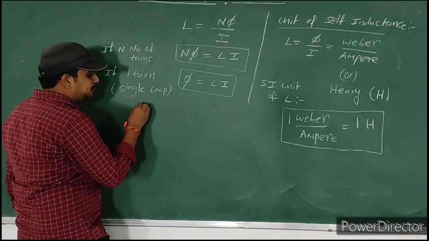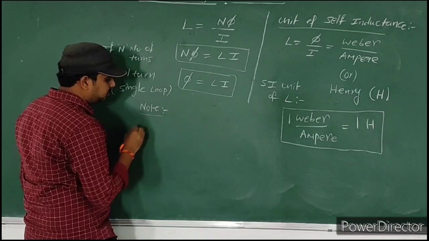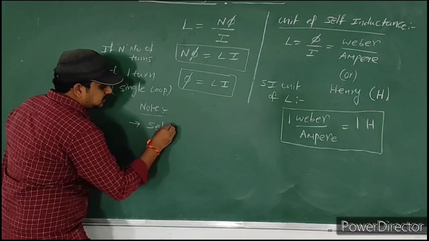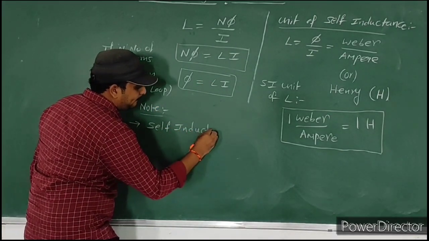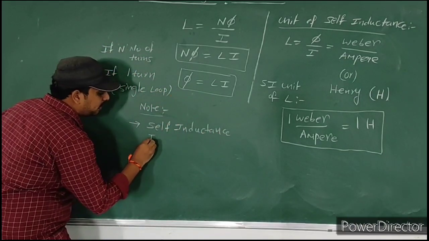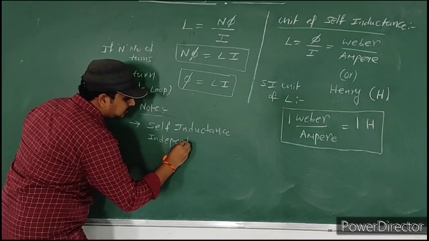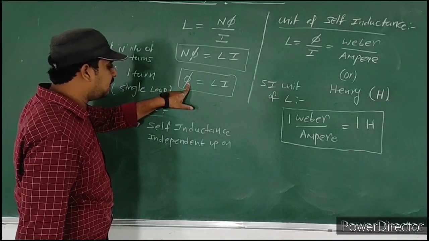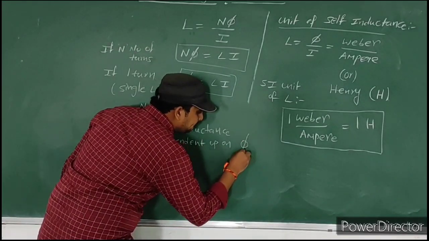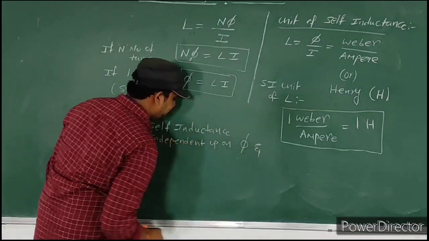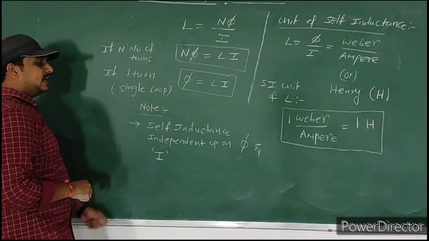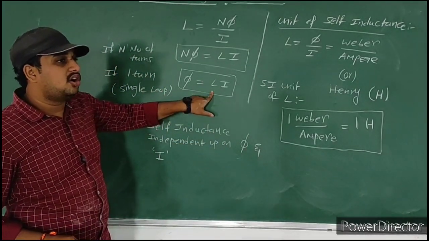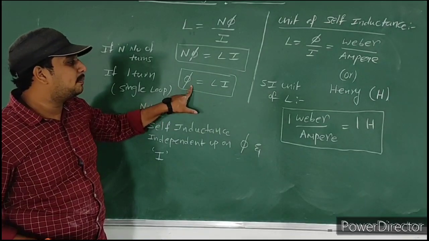Now, the most important note point here, very, very important for competitive exam purposes. Self-inductance is independent of magnetic flux and electric current. Independent of phi and I, because this is a proportionality constant. It does not depend upon phi and I.